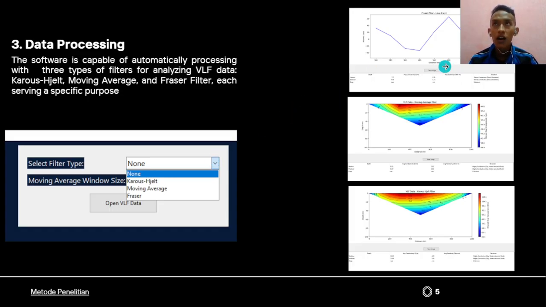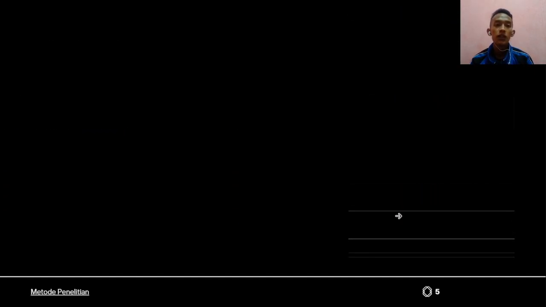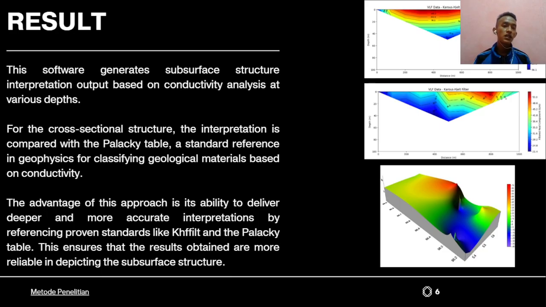And this is the result of the Fraser filter, and this is the result for the moving average filter, and this is the result from the Karous-Hjelt filter. And the result: this software generates subsurface structure interpretation output based on conductivity analysis at various depths.